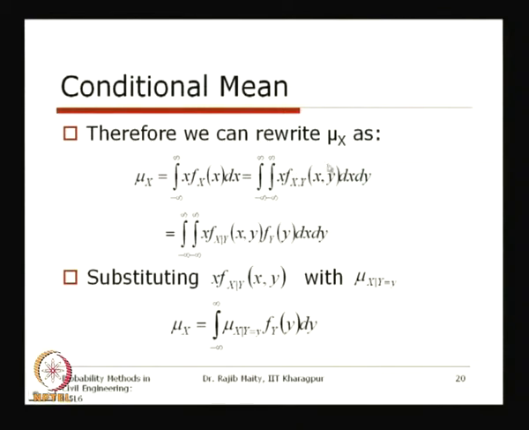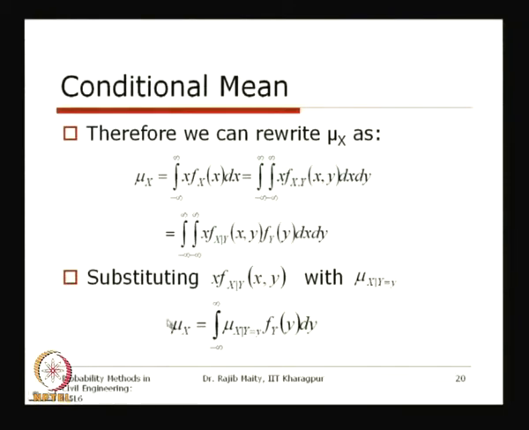So again, this joint distribution can also be replaced with their conditional distribution, which is x given y multiplied by their marginal distribution. Now if we substitute this and integrate with respect to x, with the conditional mean which is mu x given y,